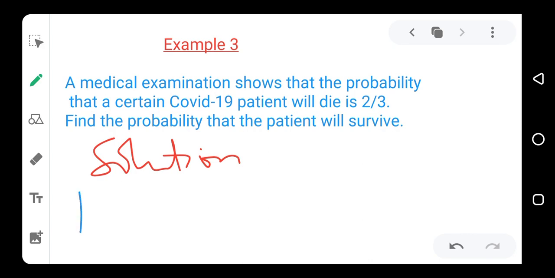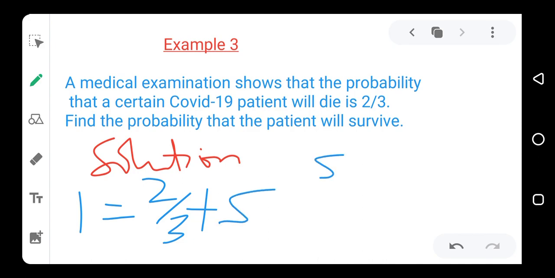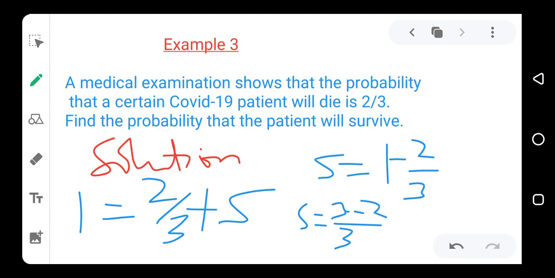So we have that 1, which is the total probability, is equal to the probability that the person will die, which is given to us as 2 over 3, plus the probability that the person will survive. Let's call it S. Now that means that S is equal to 1 minus 2 over 3. And that gives us that S is equal to 3 minus 2 over 3, and that gives us 1 over 3.